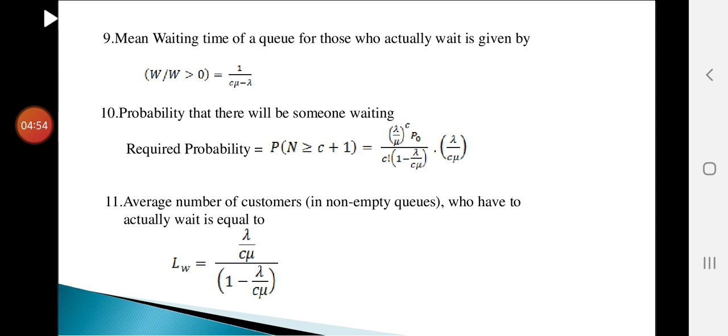Particularly we have to memorize the formulas for P naught, Pn and Ls. The remaining formulas we can find using Little's formula, for LQ, WS, WQ, etc. Next, the average number of customers in non-empty queues, that is who have to actually wait, is given by LW equal to lambda by C mu divided by 1 minus lambda by C mu. This formula we have to use.